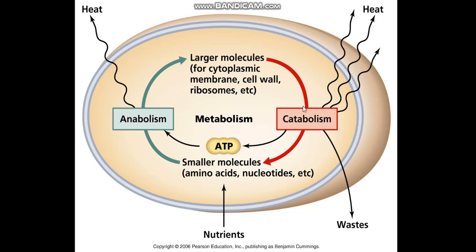In catabolism, the food molecules are broken down and energy is released. Heat is released, which means energy is released. In catabolism, ATP is produced. ATP is the energy currency of our body, adenosine triphosphate. But in anabolism, something is prepared by the use of raw material, by the use of small molecules. Some large molecules are prepared by a process called anabolism. And in anabolism, ATP is utilized. So it is an energy-consuming process and this one is an energy-releasing process. Together they are called metabolism. So living organisms show metabolism.